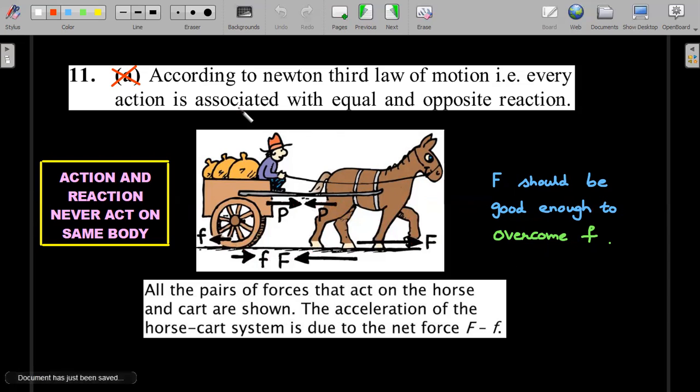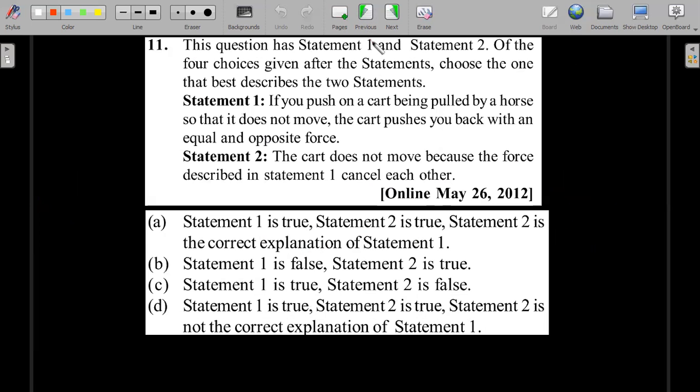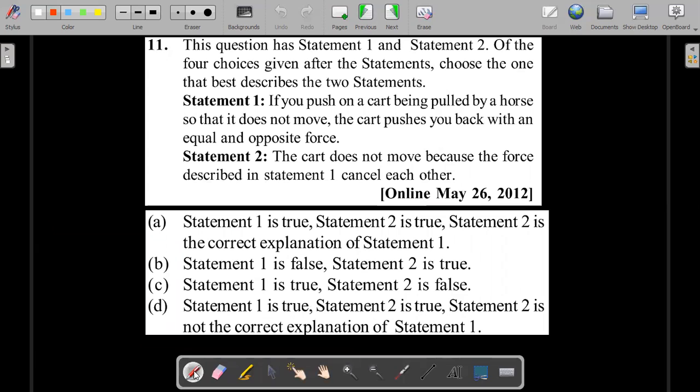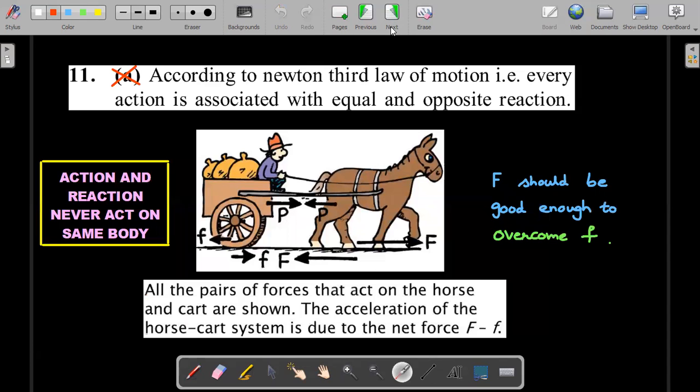Okay, so answer A given in this particular book or text from which I picked the question is wrong. The actual answer obviously should be that statement one is fine. You may not be able to pull it out. In that case, the answer should be statement one is true, and statement two is false. Okay, so it should be C. This is not the reason. He said the cart does not move because of that, which is not correct. Let's move forward.